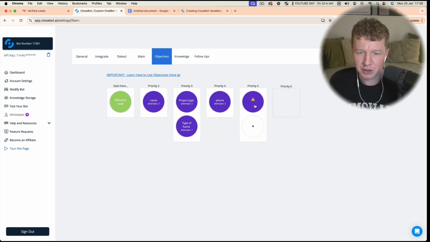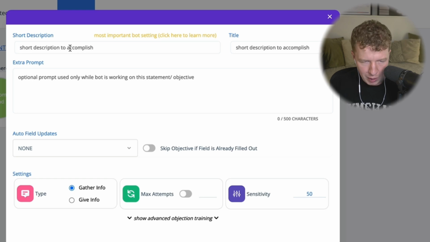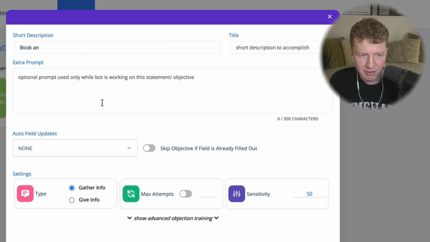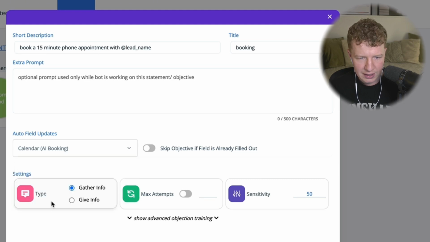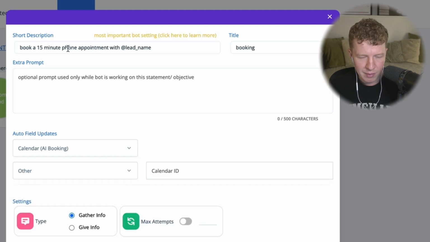And the next thing we're going to do is go ahead and book an appointment. Again, we're trying to gather information here: book an appointment with @lead_name. What I'm actually going to do is click field updates, and then click calendar AI booking. There we go. Book a 15-minute in-person appointment with @lead_name. Actually, one thing we are going to need is their address.